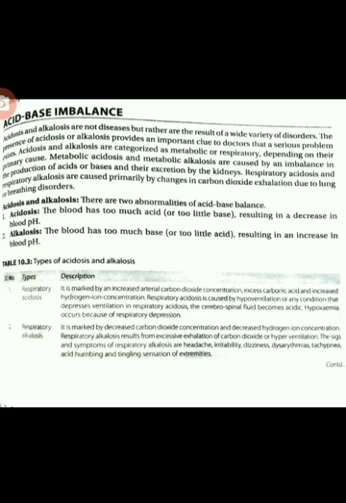And what are buffer systems? Another mechanism for controlling blood pH involves the use of buffer systems, which guard against sudden shifts in acidity and alkalinity. They work chemically to minimize changes in the pH of a solution. The most important pH buffer system in the blood involves carbonic acid and bicarbonate ions. These are the main buffer systems that play a role in acid base balance.